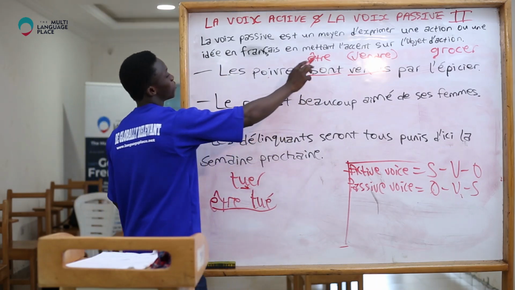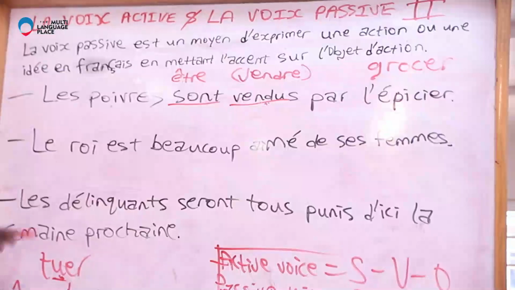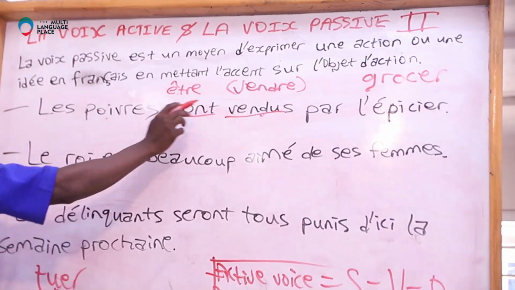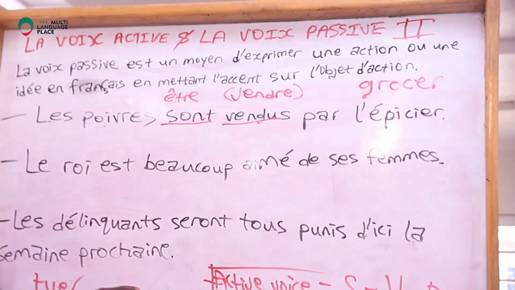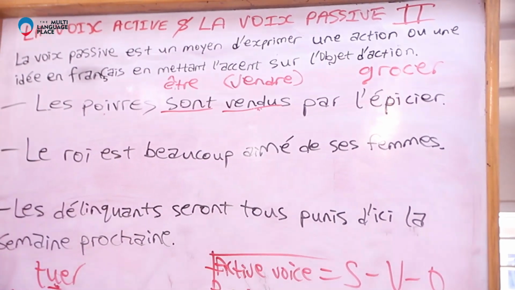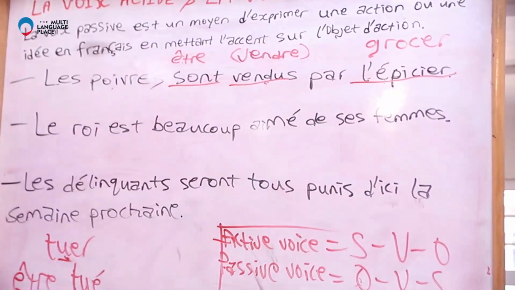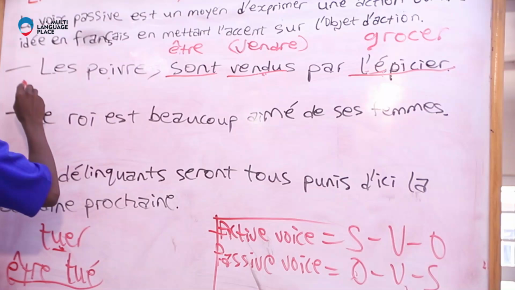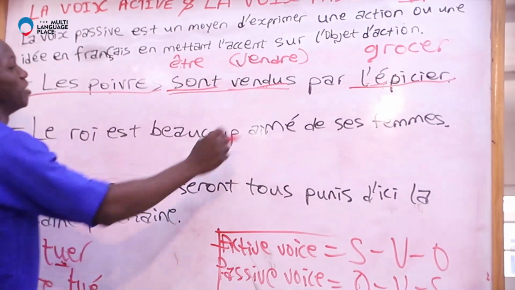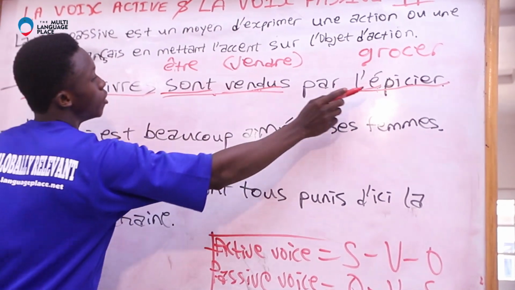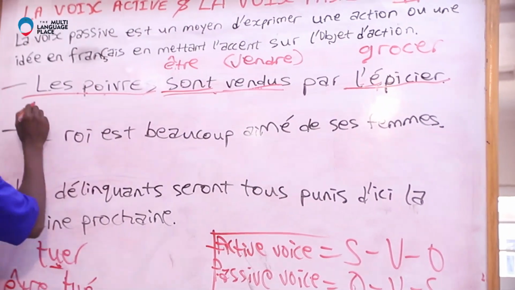How do we transform this sentence to active voice? Les poivres sont vendus par l'épicier. Remember, this is already in passive voice. So you take this, which is the subject. This is the subject, this is the verb, and this is the object.